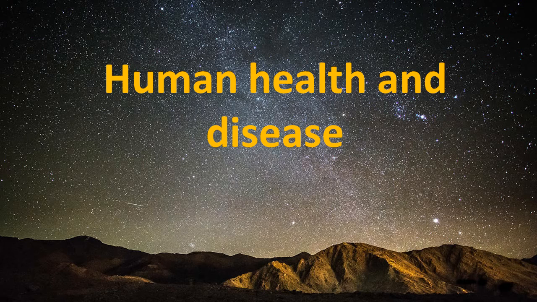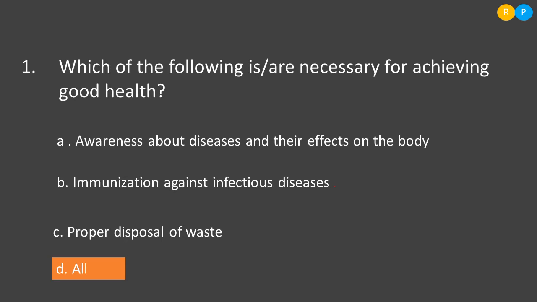In this video, we will be studying some of the CET concepts on the lesson Human Health and Disease. Here is the first question: which of the following is necessary for achieving good health? For achieving good health, some of the things need to be followed. Clear? So, let us look at the options.